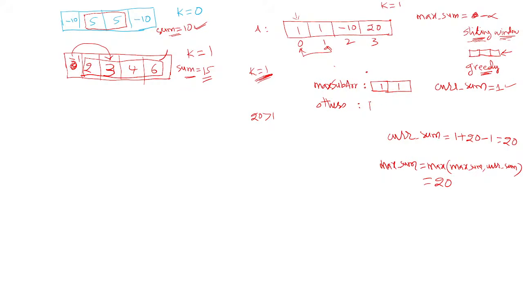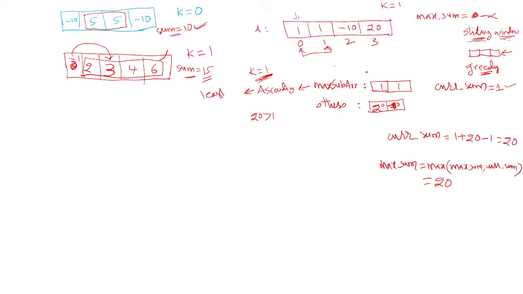If this is my subarray, what are the remaining elements? Minus 10 and 20. But this should be arranged in descending order, I said. So better you write it in descending order: 20 and minus 10. And even this max subarray should be written in ascending order. Why? If you arrange this in ascending order, you will get the least element in the first position.